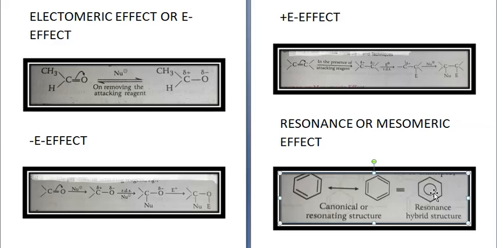In this case, transfer of pi electrons takes place permanently from one end to the other end, and it causes a permanent polarity in the molecule. And there can be any number of resonating structures, not necessarily only two, they can be a number of resonating structures.